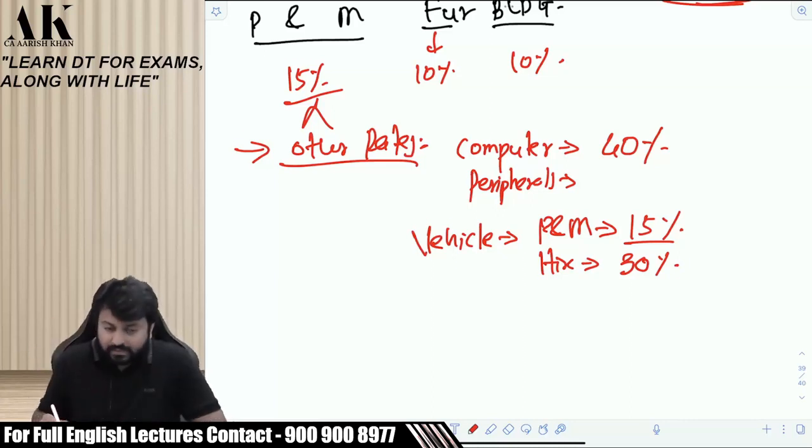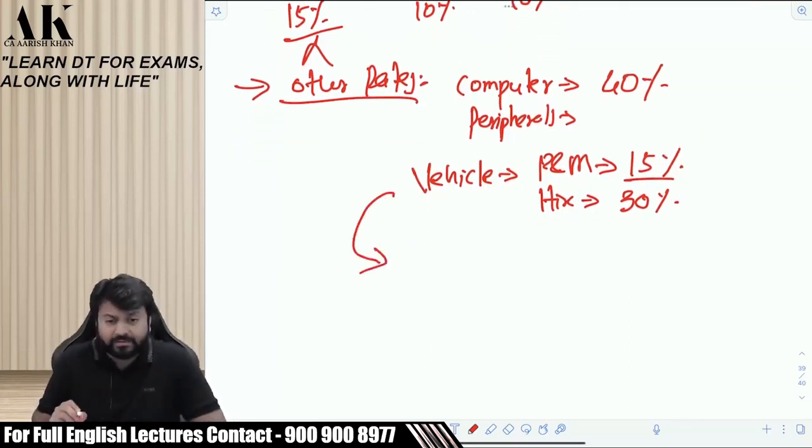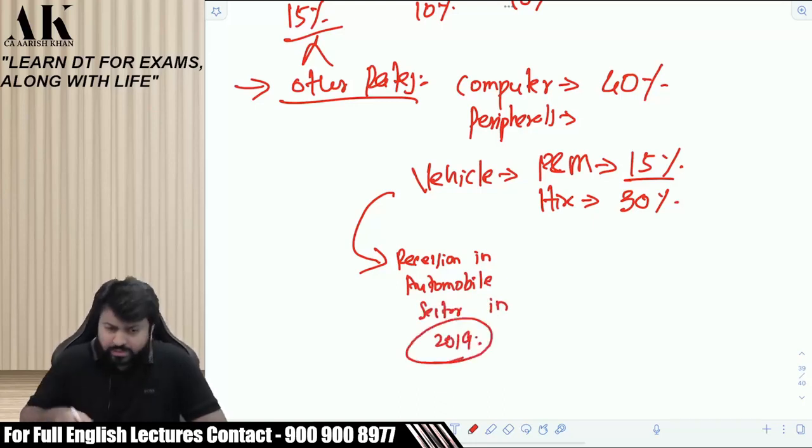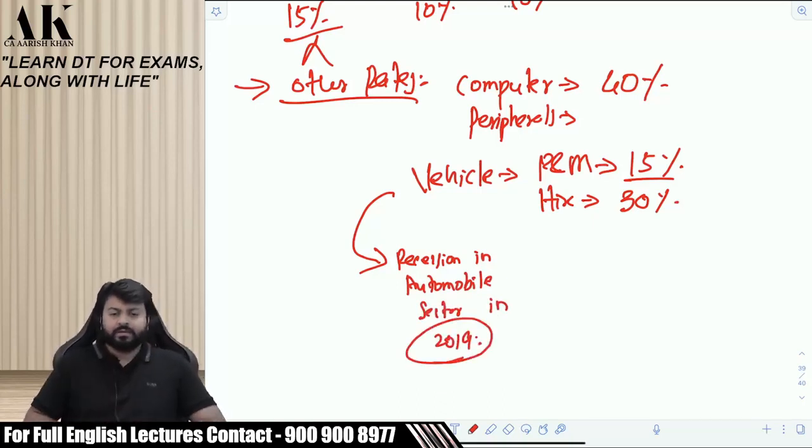Next, listen carefully, vehicle. There was a recession in the automobile sector in 2019, just before COVID. Vehicle industries were down by 50%.